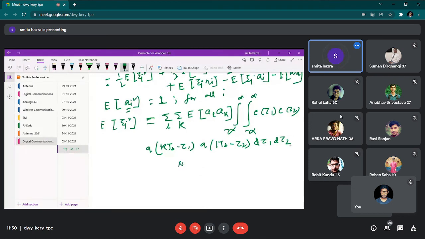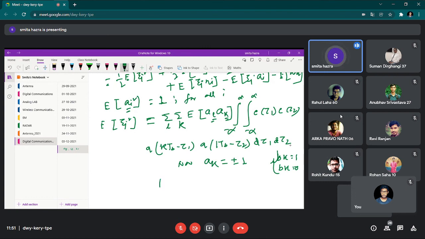Now, whether it is AL or AK, actually AK is equal to plus or minus 1 based on whether your BK is 1 or BK is 0. Based on these things we are getting the amplitude division.